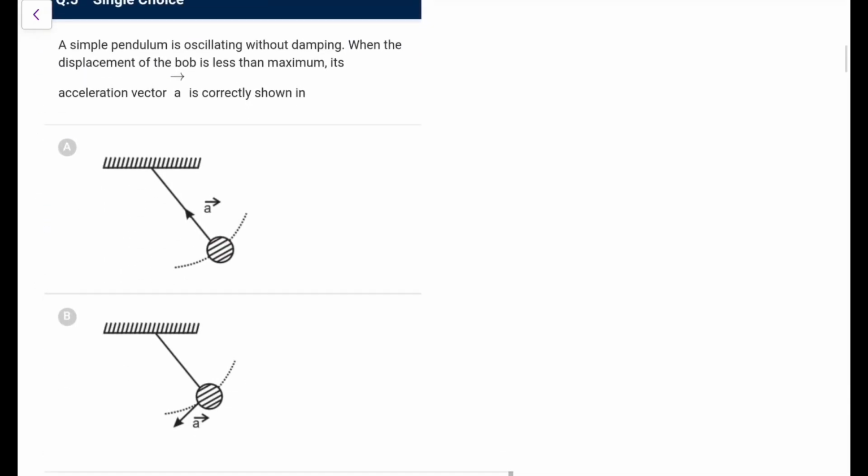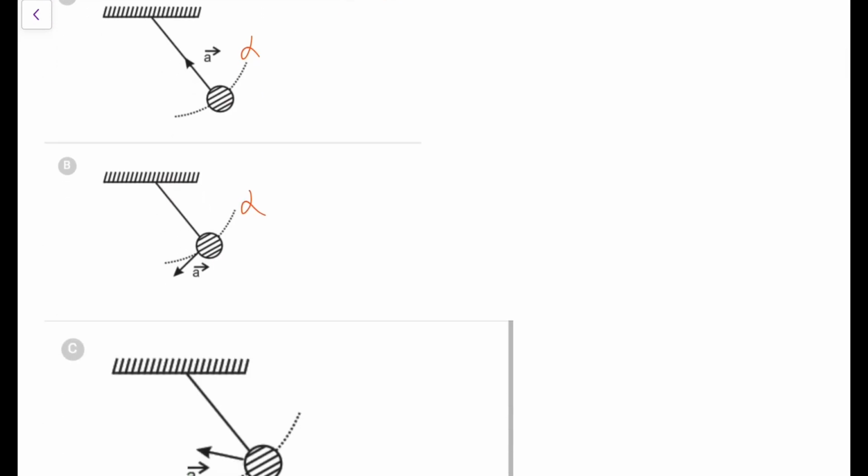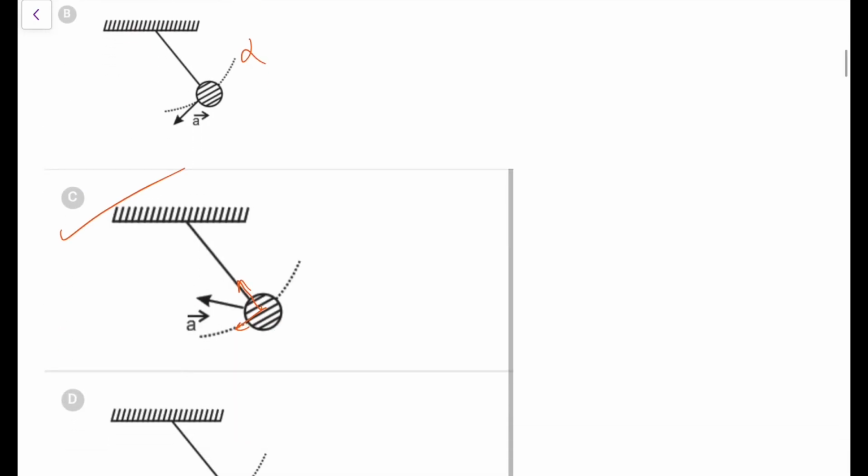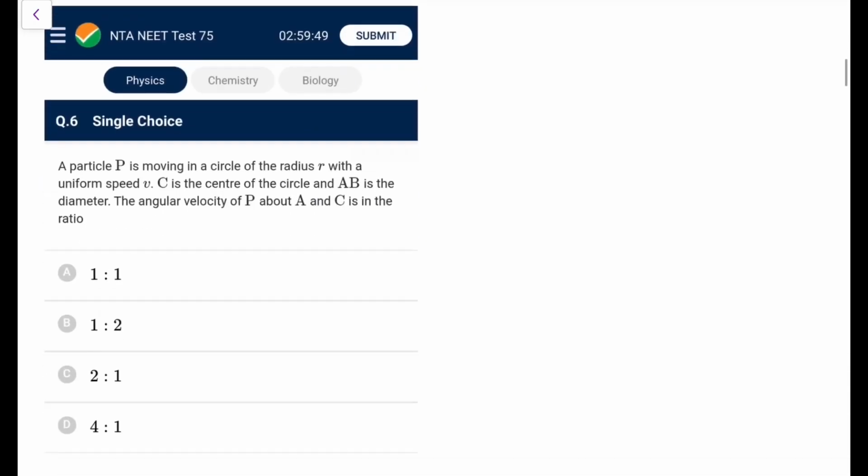Next, a simple pendulum is oscillating without damping. When the displacement is less than maximum, neither at mean nor at maximum, the acceleration vector is. So when it is neither at mean nor at maximum, both a_c and a_t will be non-zero. So it won't be like this, it won't be like this, it would be somewhere between. There will be some component here, there will be some there. So therefore option C is the most appropriate. It is neither along the string nor along the tangent.